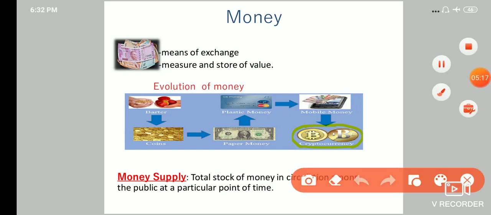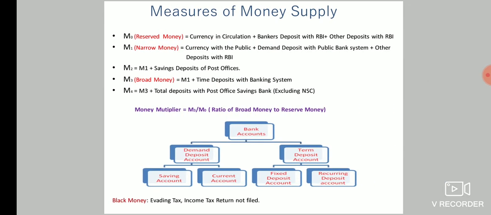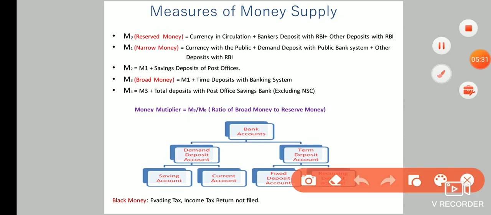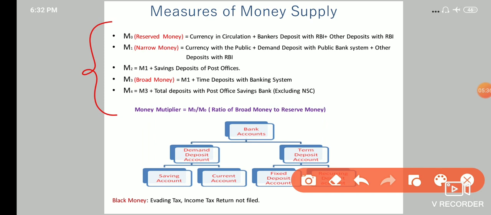Now guys, remember that money supply does not include the money which is held by the banking system and the money which is with the government, because they are money suppliers. And next, measures of money supply. There are 5 parameters of money supply in India. These are very important from the exam perspective, because if you go through the previous year papers, a question has been asked in the mains from measures of money supply. So there are 5 measures.